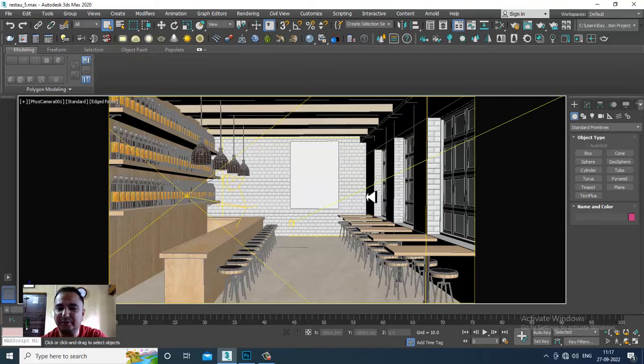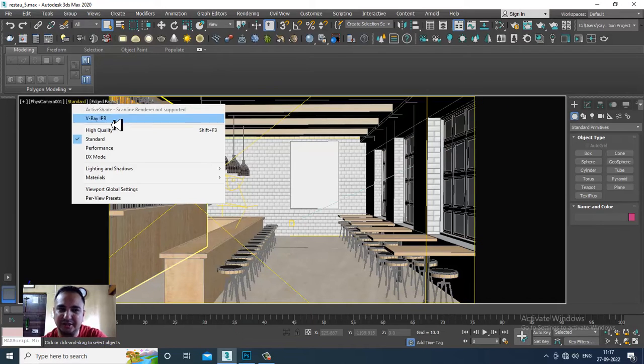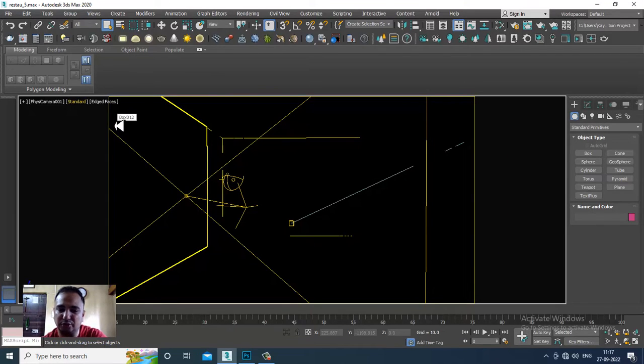So let's continue with the next part of this tutorial. Let's get started. We are going to finalize this restaurant tutorial over here. I have rendered these light passes and I have saved them. So let's start compositing it in Photoshop.